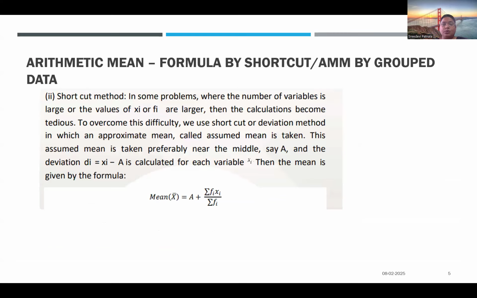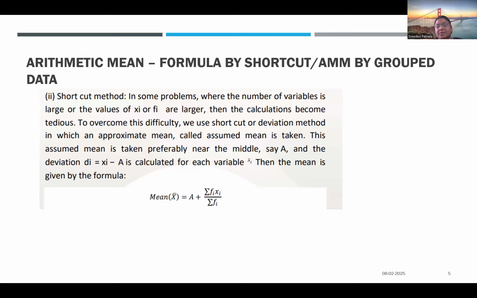Now let's go to another formula for this. So why another formula, you may ask? If fi xi values are in a large number, with decimals or bigger numbers, where you cannot calculate easily and the value is more than 6 or 7 digits, then you will use a mean method in a different way, where you will call it a plus summation of fi xi by summation of fi.